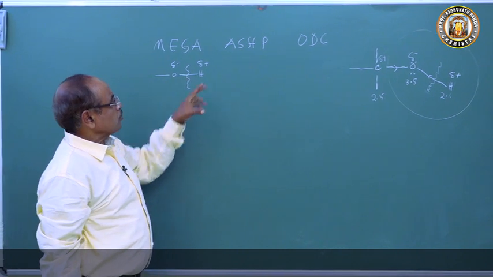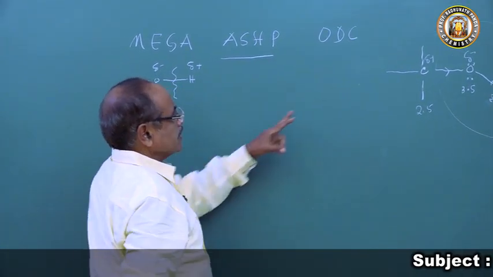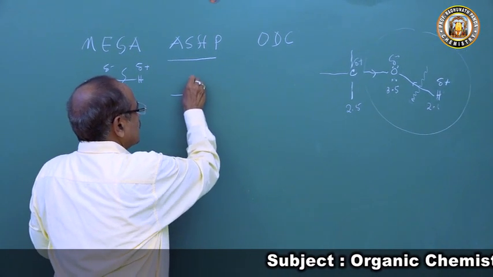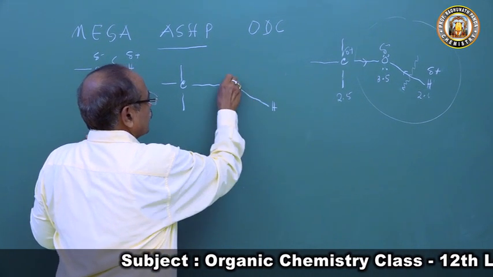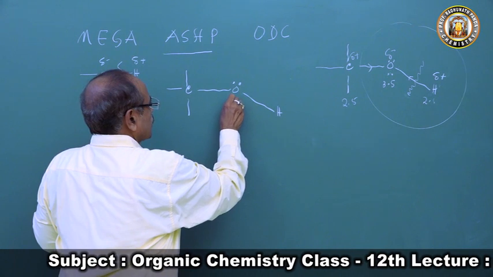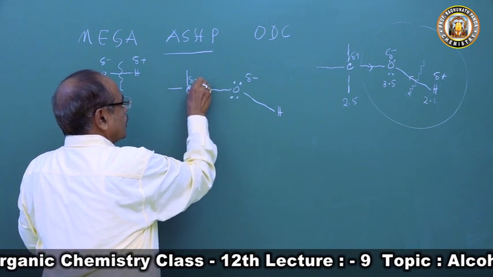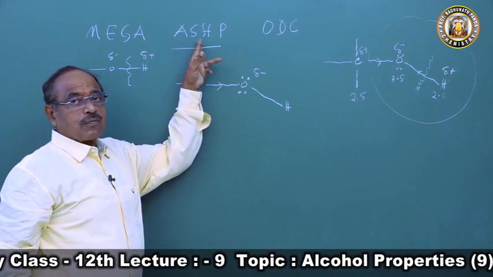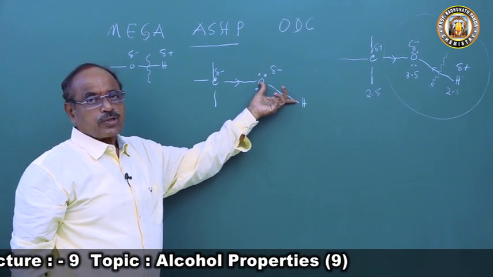Now in today's class we will discuss the reactions of ASHP, the reactions involving the cleavage of the C-O bond, and the reactions involving the OH group. The oxygen atom has a delta negative charge and two lone pairs of electrons. A drift of electrons takes place towards it.